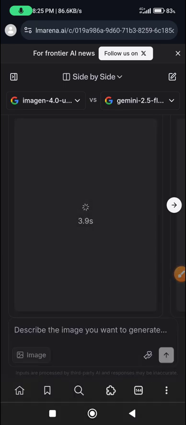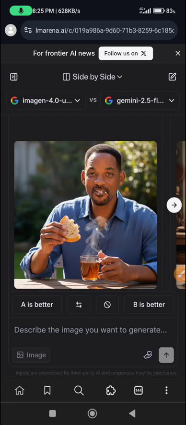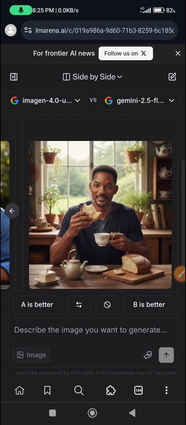So let's just wait. Let's give it a couple of minutes and see what it will generate for us. And don't forget that it will give the images side by side. As you can see, the first image on the left hand side is the Imagen, whatever. So that one is what it will generate on the left hand side. Then the other one is Gemini, generated on the other side of the screen. So now you can see what it has generated for us. Can you see Will Smith eating bread and tea? Now let's check out the second one. Can you see the second one?